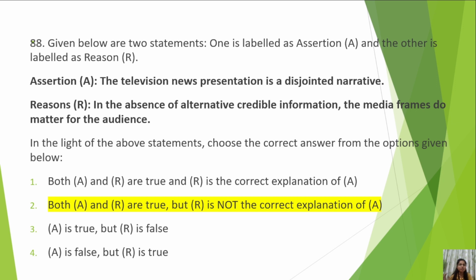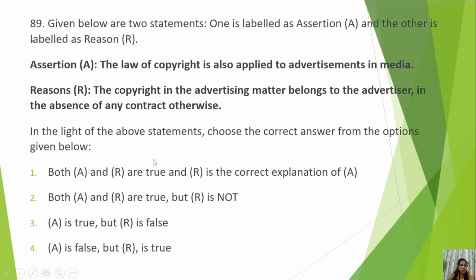To me these are very vague statements. If I were to attempt these questions, I might have marked the wrong answer, or I should have taken the risk, or I should have taken a wild guess. In the absence of alternative credible information, the media frames do matter for the audience. Okay. But these two, assertion and reason, don't correlate. So it is not the correct explanation of A. So option A gets eliminated, but we were not sure about options 2, 3, and 4. So for the future's sake, remember this.